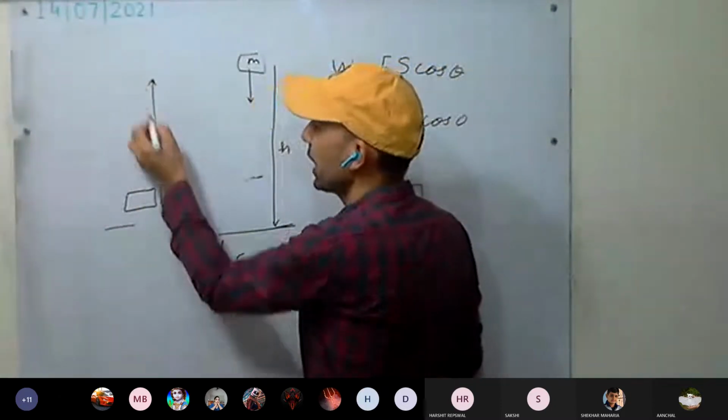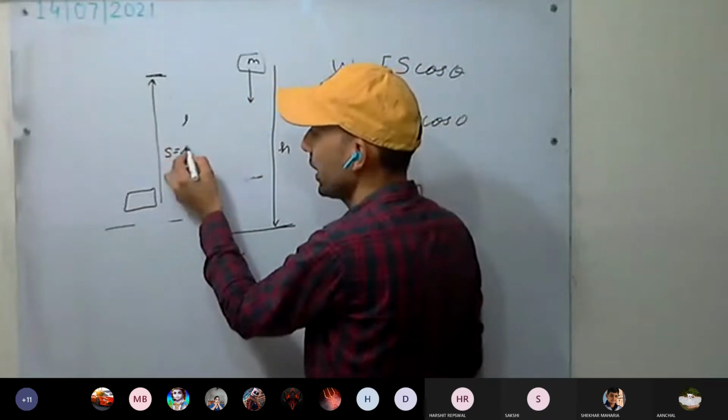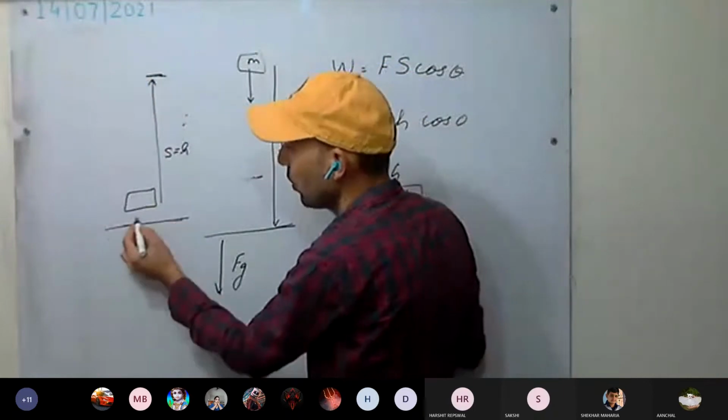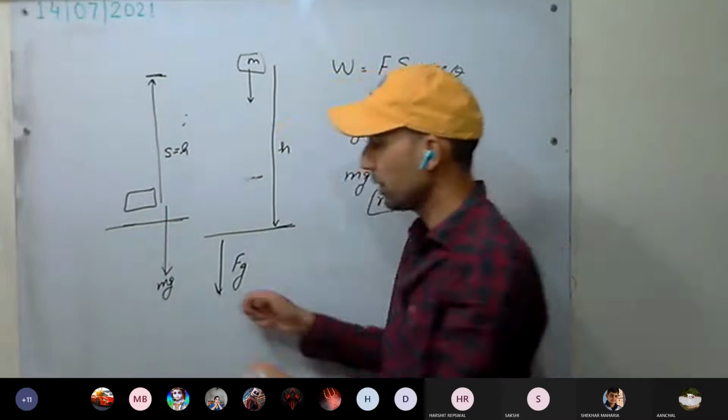See, the displacement is in which direction? Upward. And for example, it has reached height h. Okay, height h it has reached, and here it will be at rest. Okay. Now, what is the force acting? This is the force acting, mg.